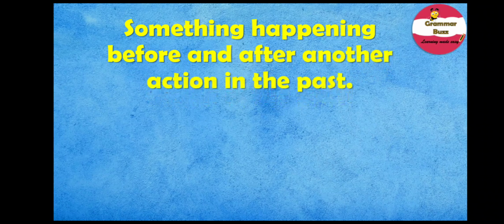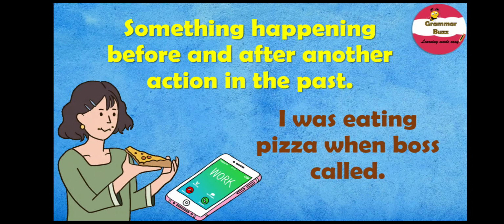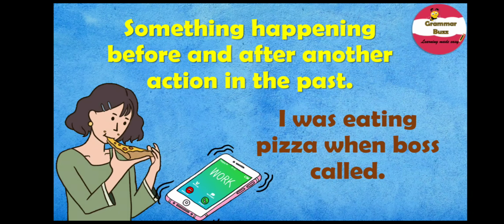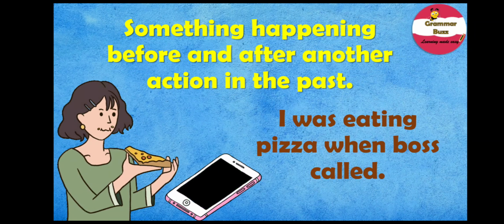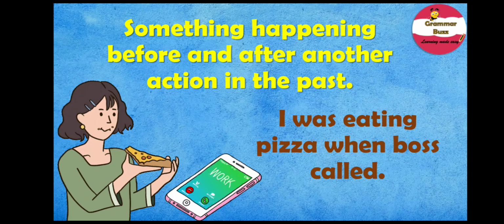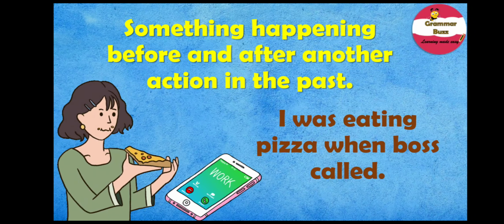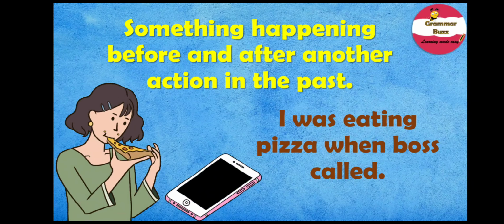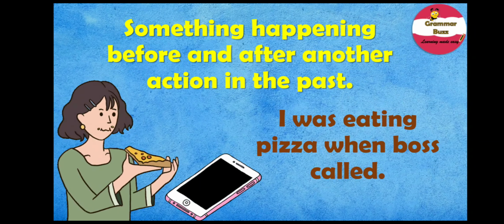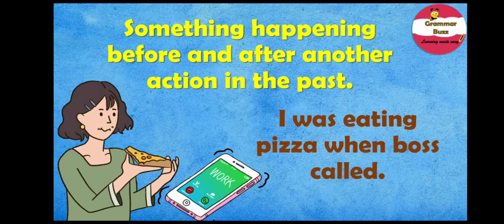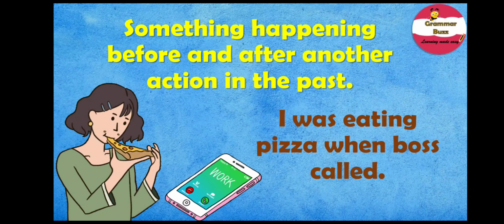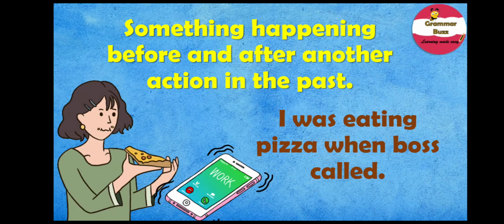And what do we have here? Well, it is the picture of a girl eating pizza and the phone ringing. So let's make a sentence with it. And our sentence is, I was eating pizza when boss called. This sentence expresses two actions. Can you state what they are? Well, you are right. They are was eating and called.